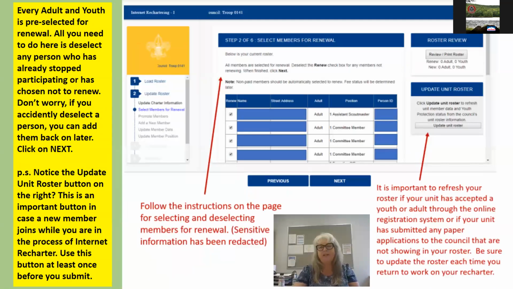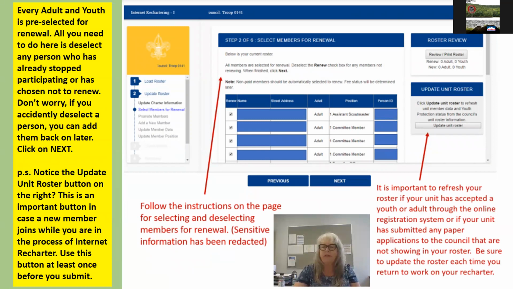Here you have your roster with all your members, starting with adults and working their way down to the youth. They're all pre-selected to renew. This is where you're going to deselect any of those members who are no longer going to renew their membership with your unit. One thing to note on this page is on the right, you have an update unit roster. This is very important.